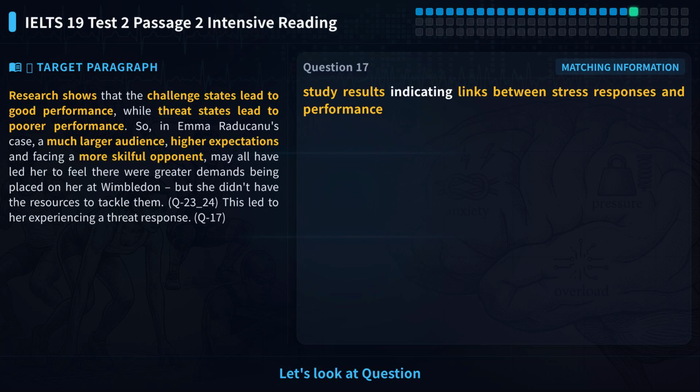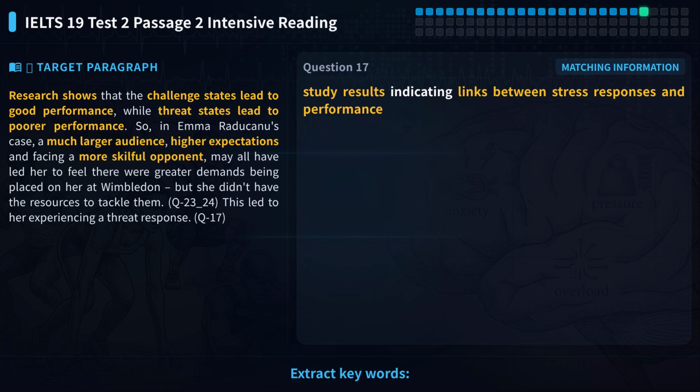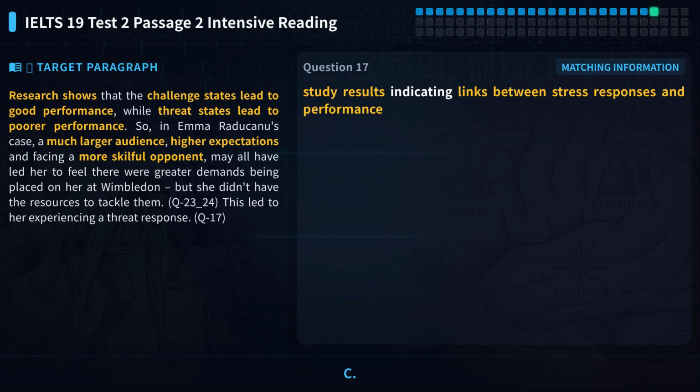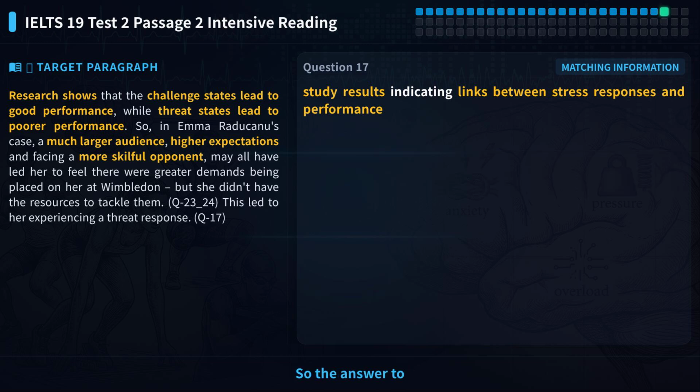Let's look at question 17. Find which paragraph contains study results about the link between stress responses and performance. Extract keywords: study results, stress responses, performance. Scan paragraph C. It clearly says research shows and links challenge states to good performance and threat states to poorer performance. So the answer to question 17 is C.